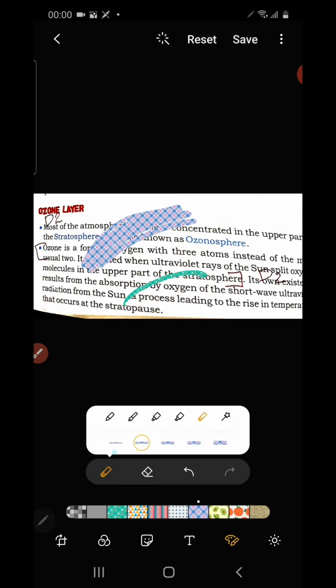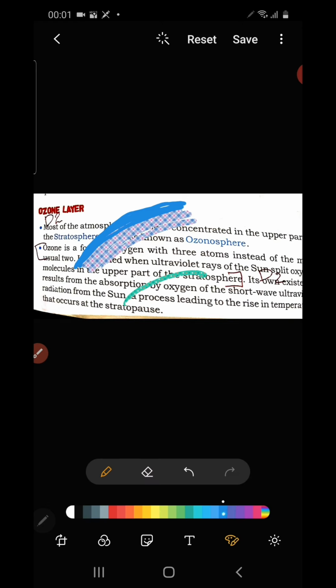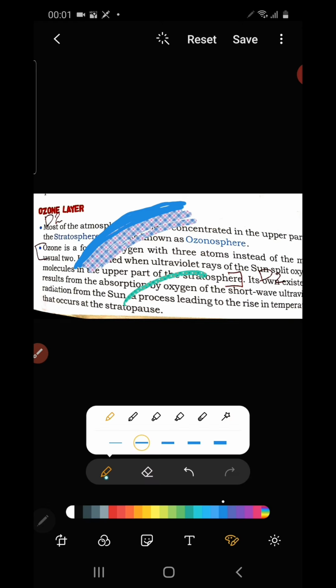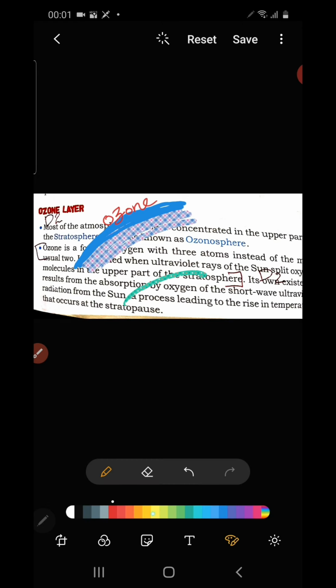The ozone layer acts as a shield of the earth's atmosphere. How does it act as a shield? Because this ozone layer protects the earth from all the harmful rays from the sun.